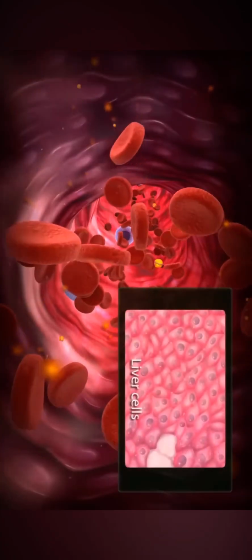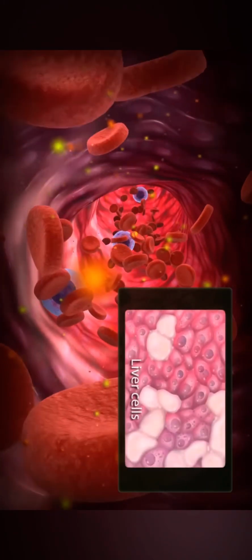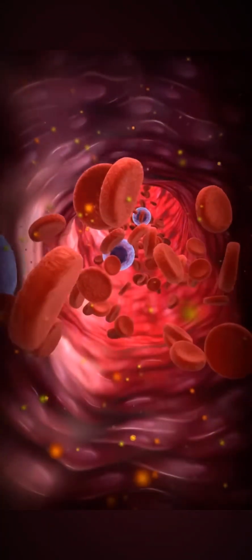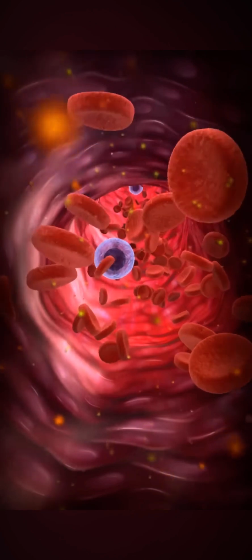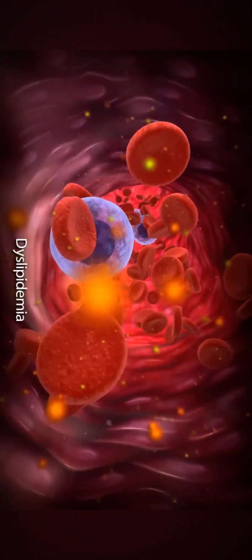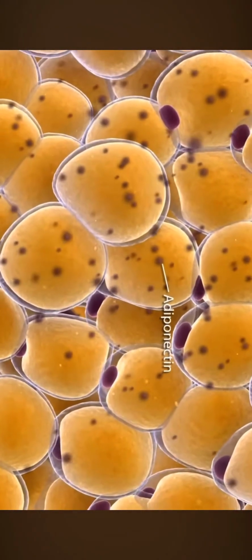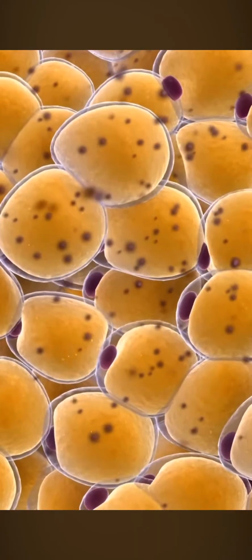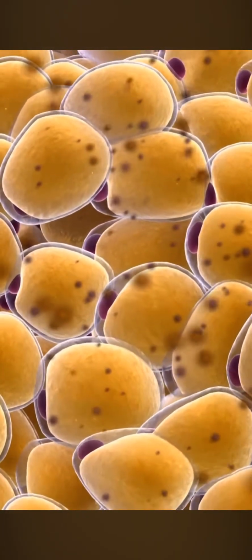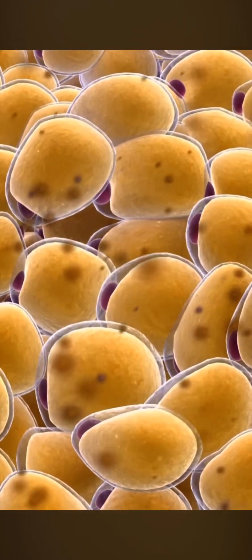In the presence of elevated levels of insulin, your body, especially your liver, releases bad cholesterol particles, such as VLDL, and the higher your insulin levels, the more bad cholesterol particles are circulating in your bloodstream, a condition called dyslipidemia. Furthermore, adiponectin, a hormone released by your fat cells that helps break down lipids, in particular free fatty acids, is often low in obese or insulin-resistant patients prior to developing type 2 diabetes.